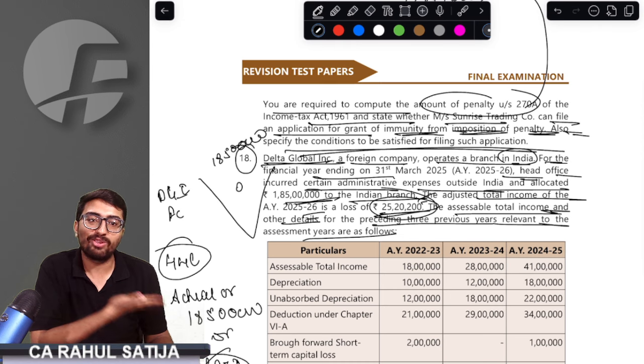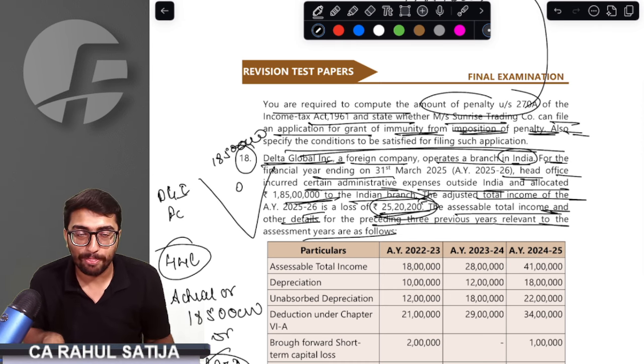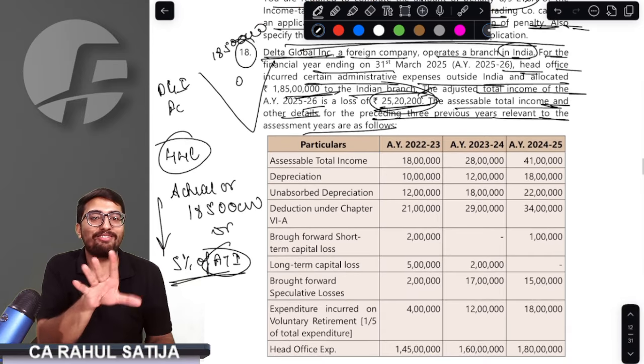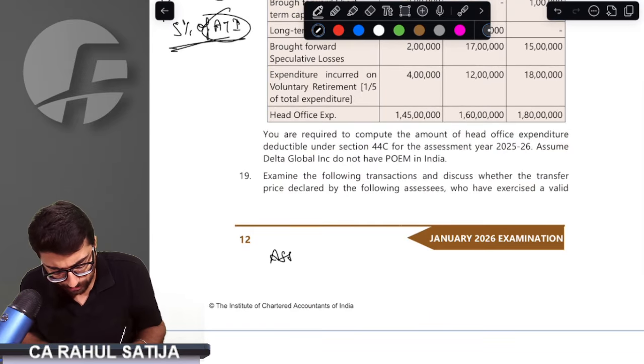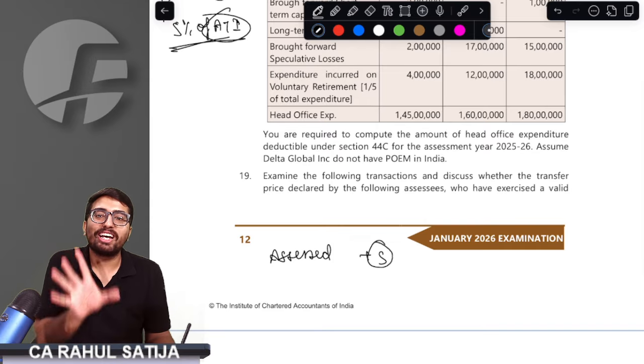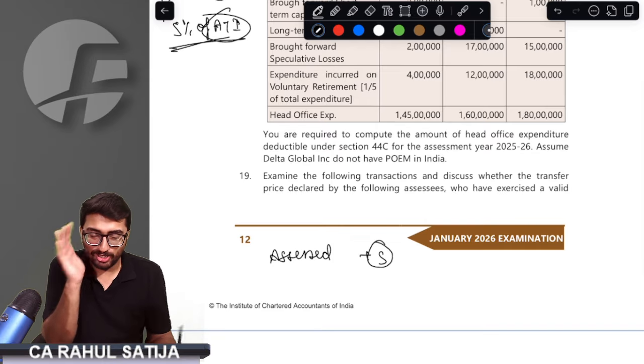Now, how do we compute? We have to compute ATI for all the 3 years. How do we compute ATI? We have a specific formula. What is the formula for that? Whatever the assessed income is, you have to add 5 things to it. What are those 5 things?